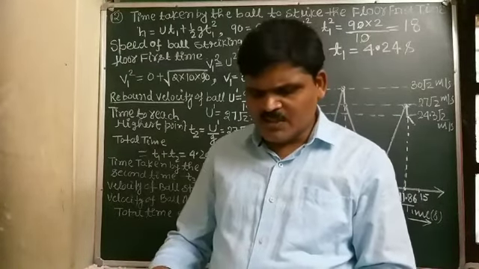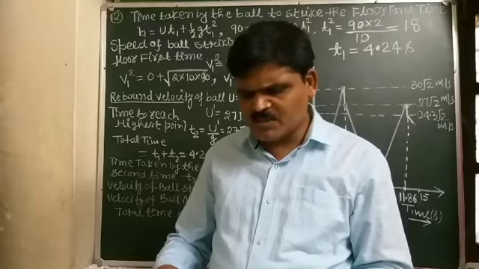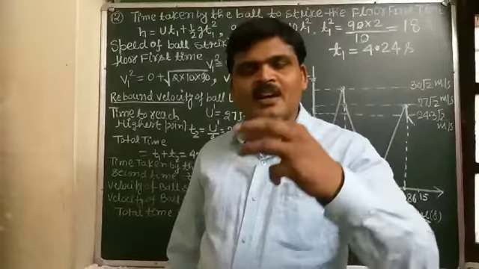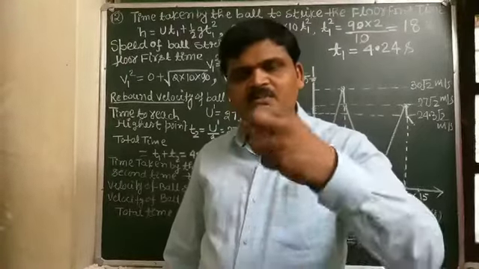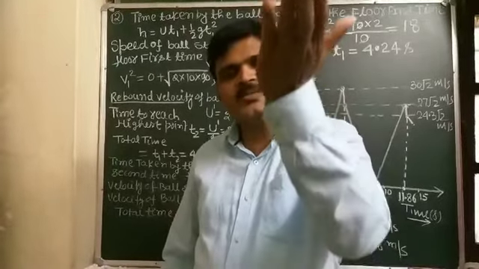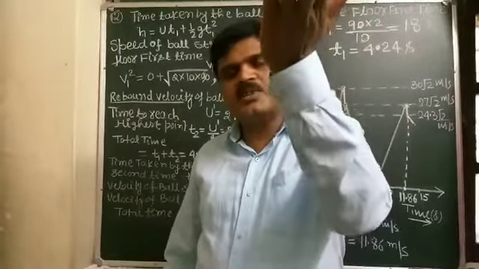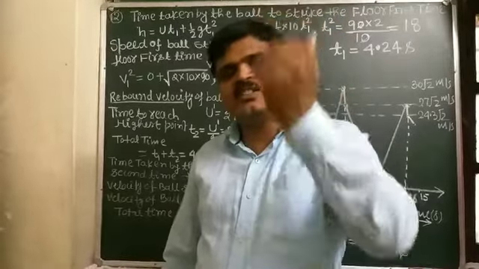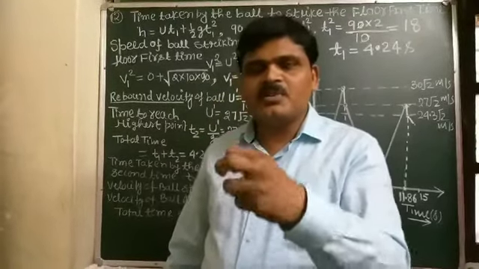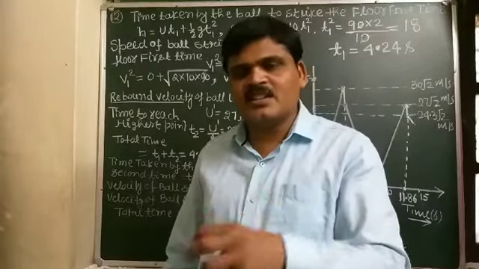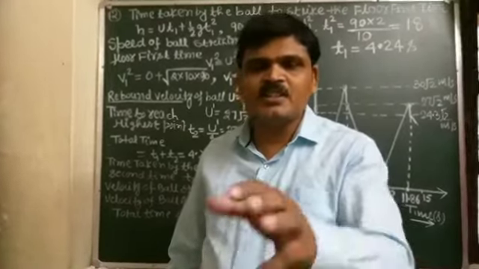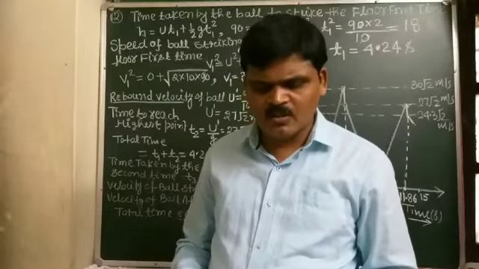So the statement, a particle with positive value of acceleration must be speeding up, is wrong. Here the acceleration due to gravity acts vertically downward, which is positive in nature, and the object moving with negative velocity in the upward direction has its speed continuously decreasing. So in this example, even though there is positive acceleration, the speed of the object decreases, not increases. So the given statement is wrong.